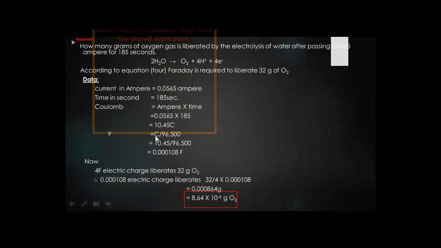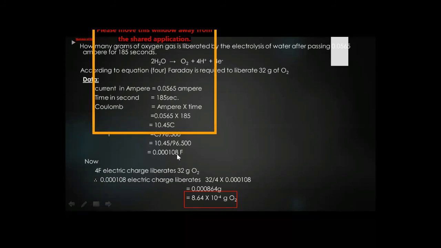So coulomb over 96,500: 10.45 divided by 96,500, we will get 0.000108 Faraday. Now this coulomb is converted into Faraday.